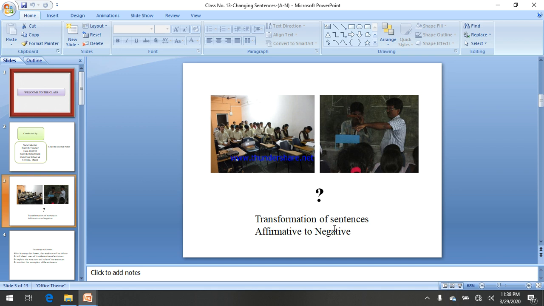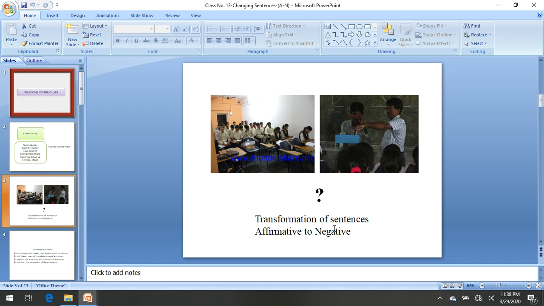This transformation of sentence is very important in English grammar till HSC in intermediate. So you have to pay your attention here. So let's just try to understand the exact definition of transformation. Transformation means changing the structure of the sentence, but without changing the meaning of the sentence.